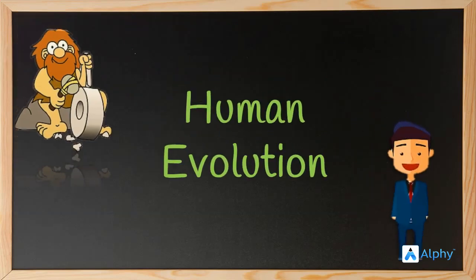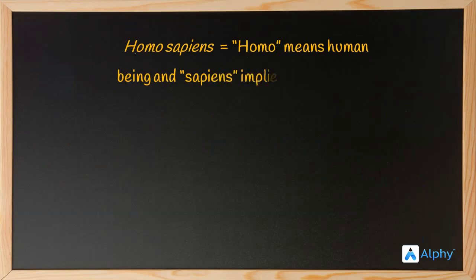Hello everyone. So in today's video, we are going to discuss the concept of human evolution. Now, as per the rules of binomial nomenclature, the scientific name for human is Homo sapiens, where the words have a Latin origin. Homo means human being and sapiens implies wise or sensible. Or we can say the modern man, the Homo sapiens, means a wise or sensible human being, right?